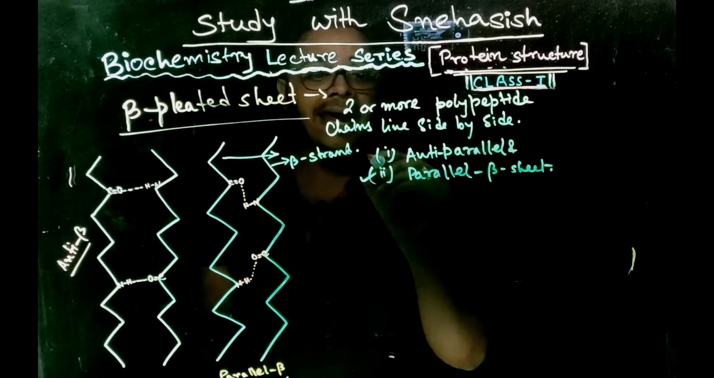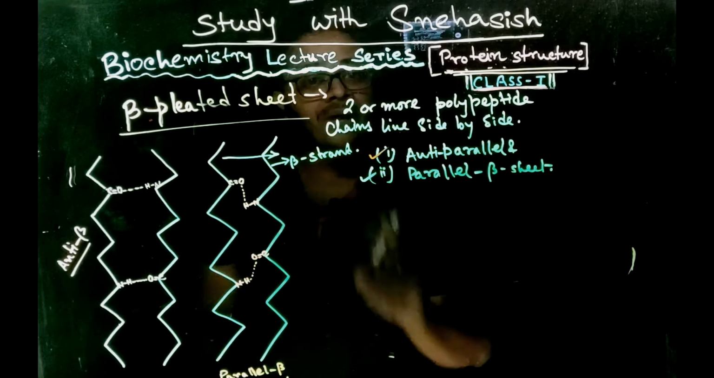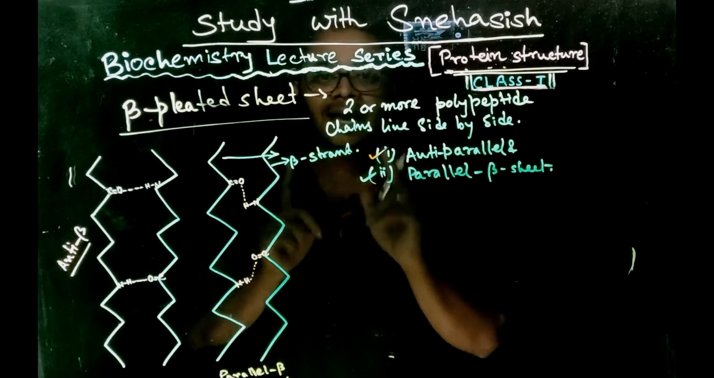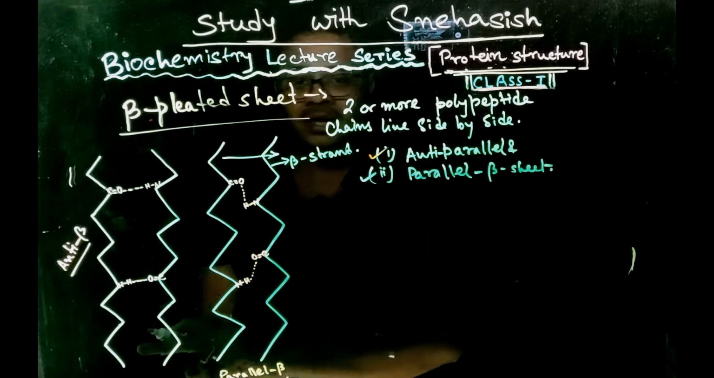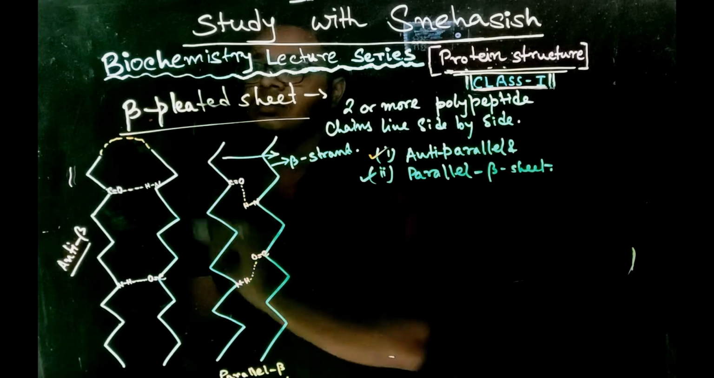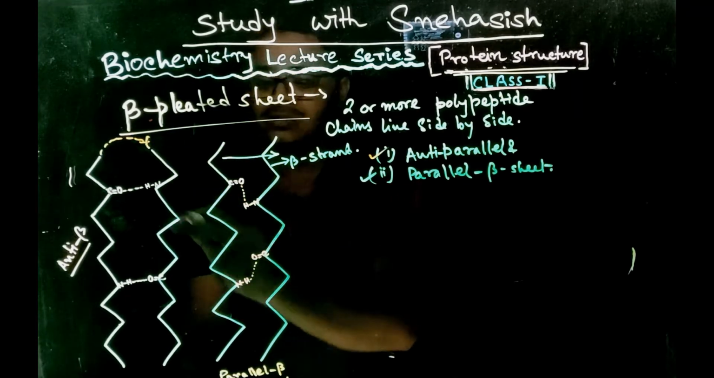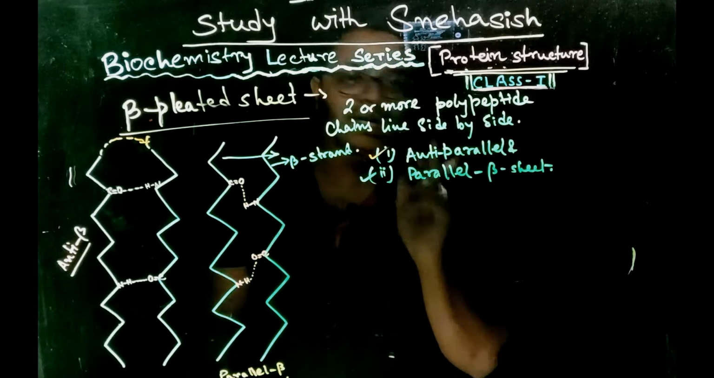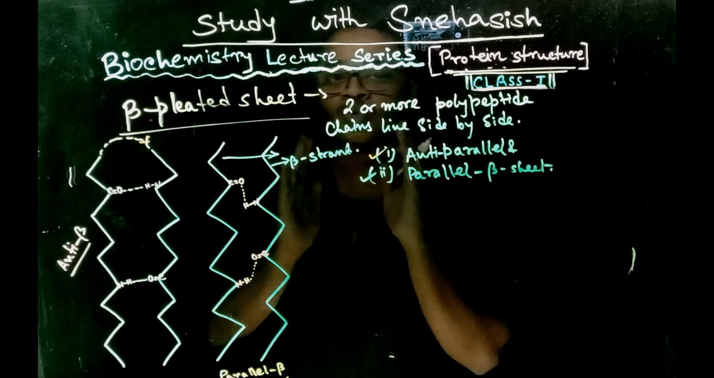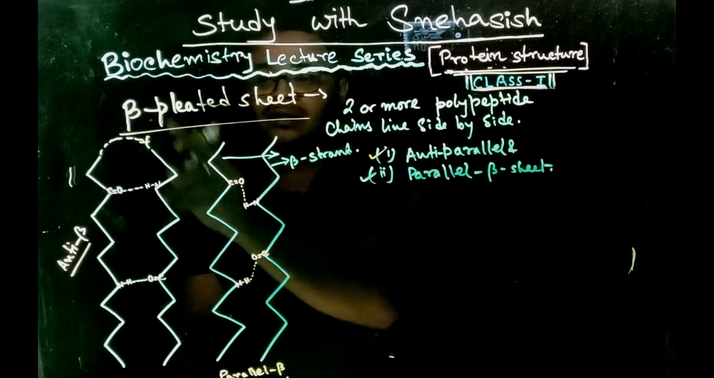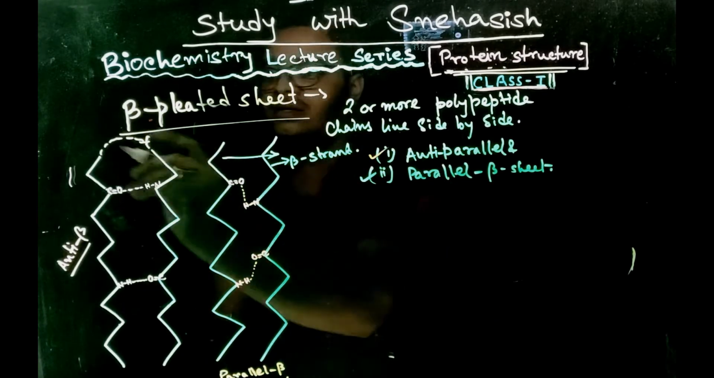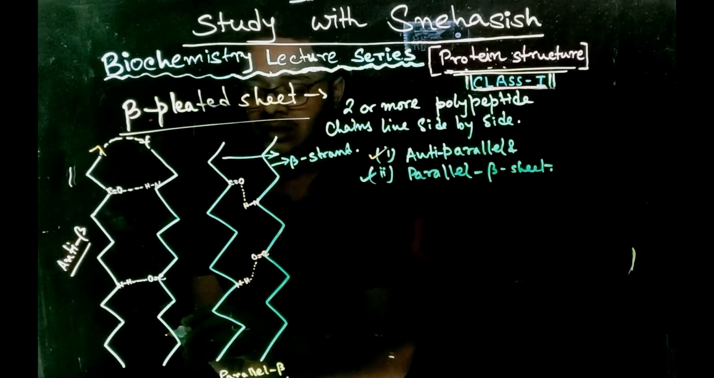In the case of an anti-parallel beta pleated sheet, a single polypeptide chain makes a turn and stands side by side. Suppose the chain is going like this, then it makes a turn, then comes back like this. When a single polypeptide chain makes a turn and lines up side by side like two different beta strands, the structure is called anti-parallel, because the two strands are in different directions. This strand is in this direction and this strand is in this direction.